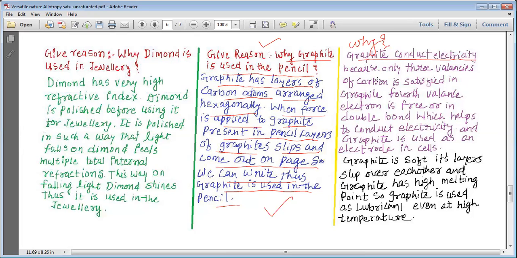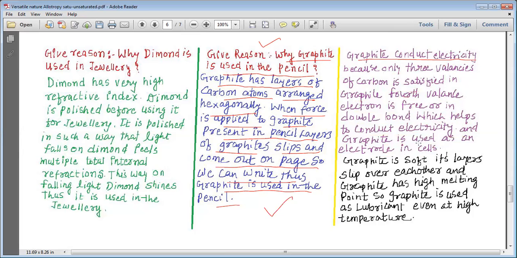The answer is simple. Let us see what is the reason. Graphite conducts electricity because only three valencies of carbon are satisfied in the graphite. The fourth valence electron is free or in the double bond, which helps to conduct electricity, and graphite is used as an electrode in the cell.